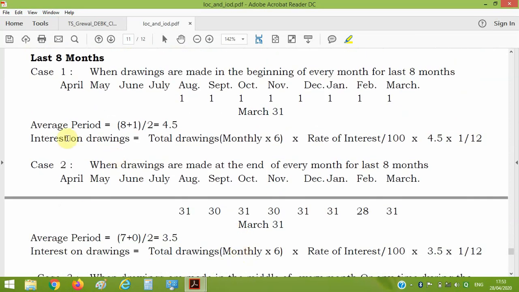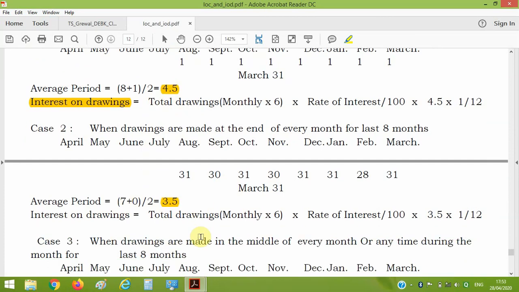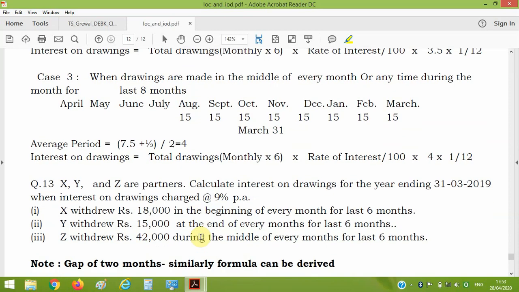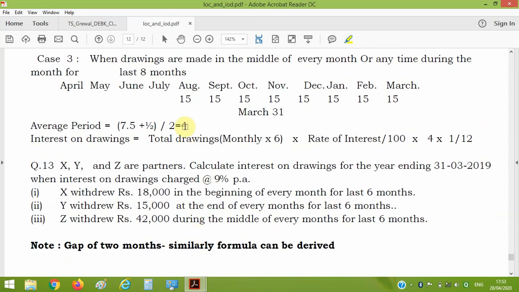Same in the last 8 months. Sometimes in the question it is given that partners are withdrawing during the first 6 months, or partners are withdrawing in the last 6 months on a monthly basis. Then in this way you can compute the average time period and calculate interest on drawing in each case. Here is case 2. Here is case 3, average time period.